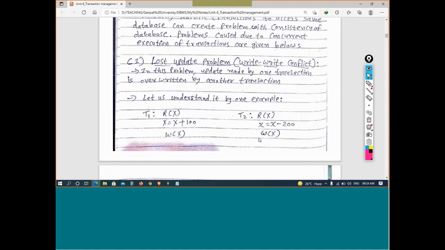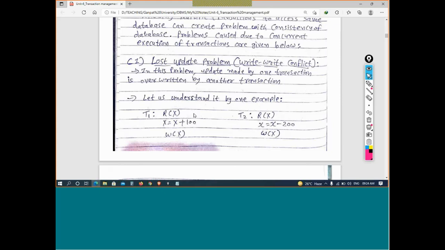What is happening in the second transaction? 200 rupees is being withdrawn. So in the first transaction X is depositing 100 rupees. In the second transaction X is withdrawing 200 rupees. Right? These are the two different transactions. Don't mix them up. Okay?